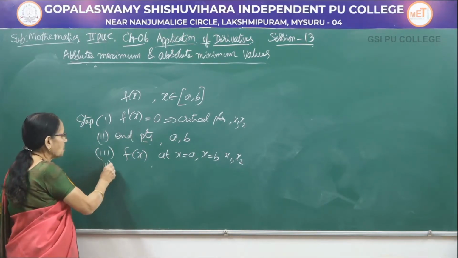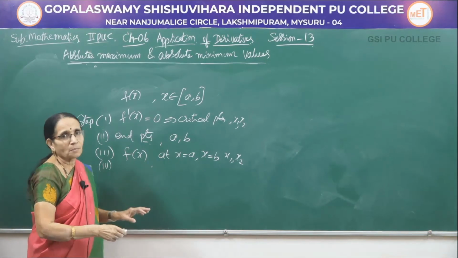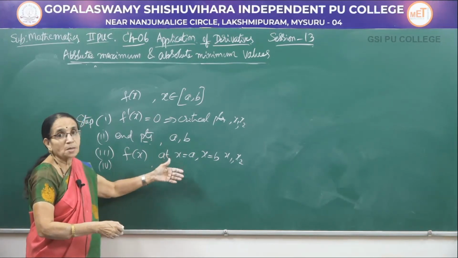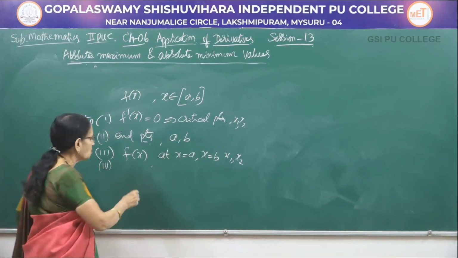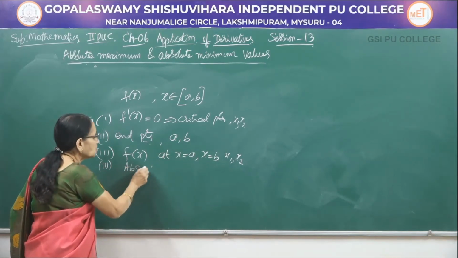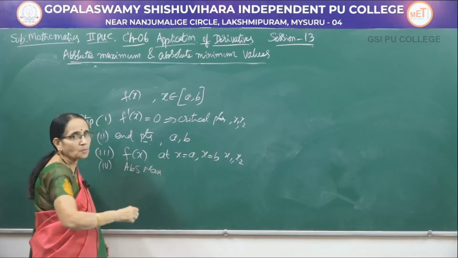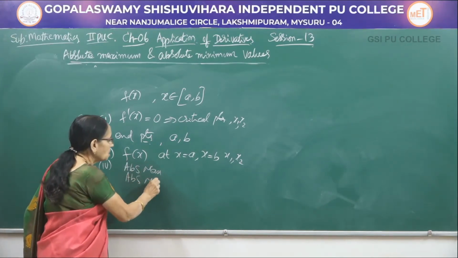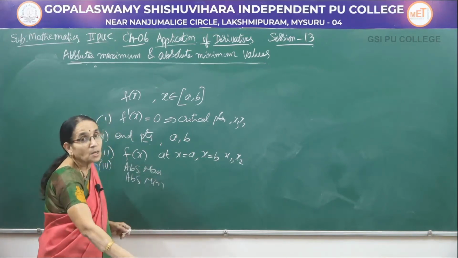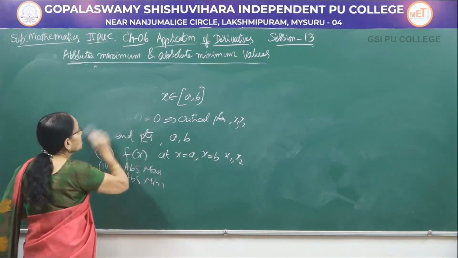Then the fourth step: find the greatest among them. We will not know at which point it attains the maximum value. The greatest value out of these is called the absolute maximum value. The least among them is called the absolute minimum value. Here we need not go to the second derivative at all.